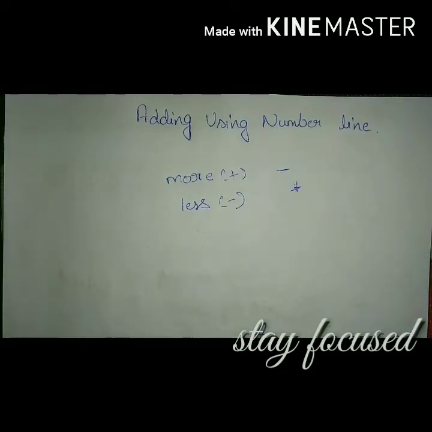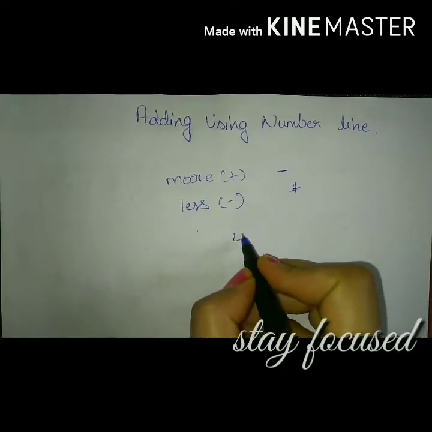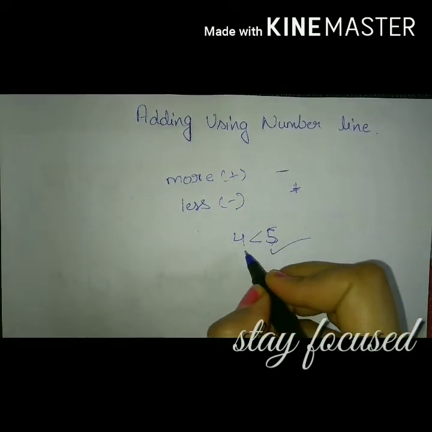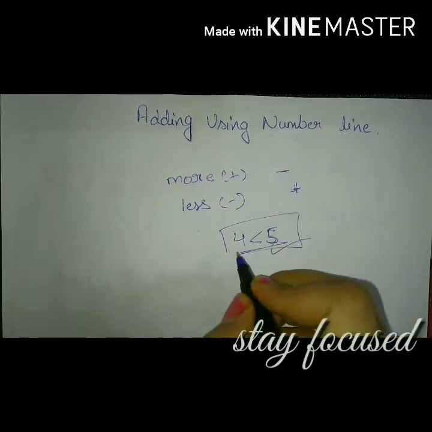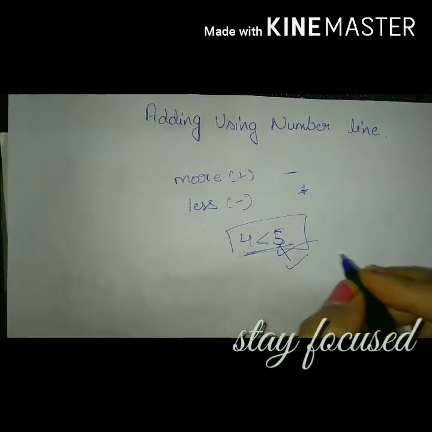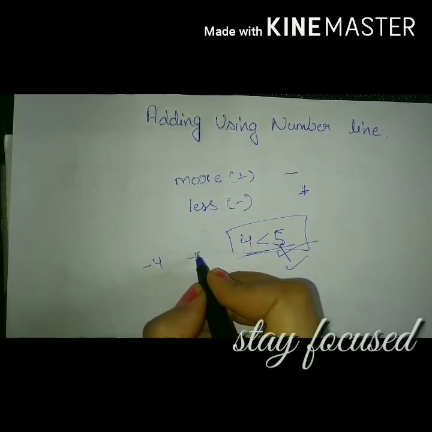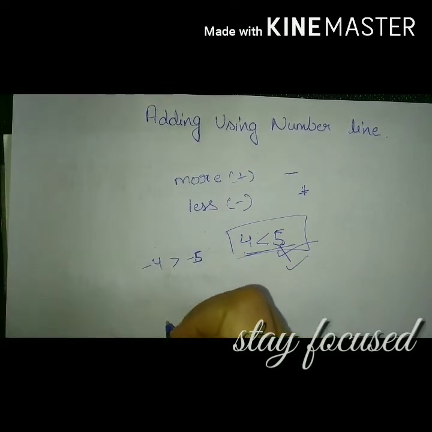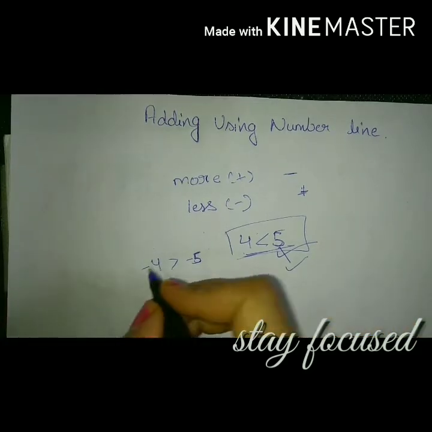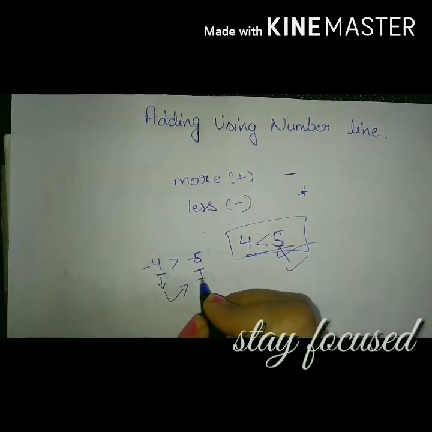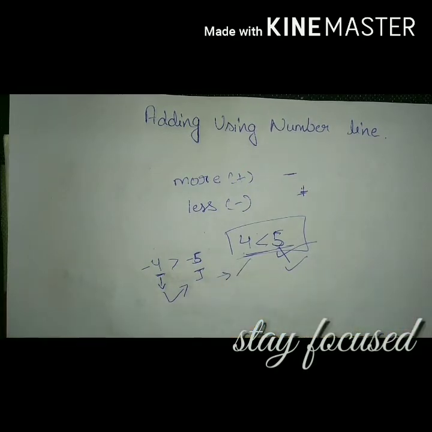Before starting questions, there is one more thing to know. We have two numbers, 4 and 5. Here it is clear that 5 is greater than 4. In positive numbers, this one is greater. But when we have negative numbers, for example minus 4 and minus 5, here minus 4 is greater than minus 5, because in negative numbers the smaller value, for example minus 4, is always greater than minus 5. It is just opposite to positive numbers.